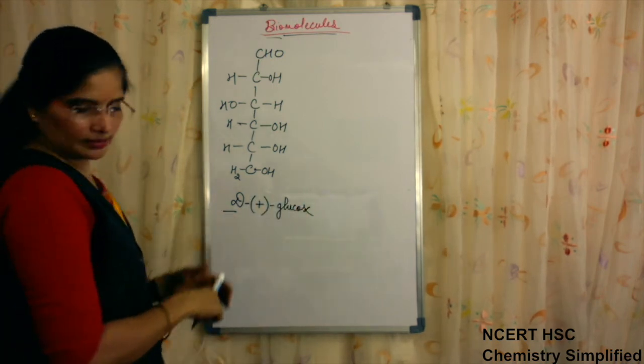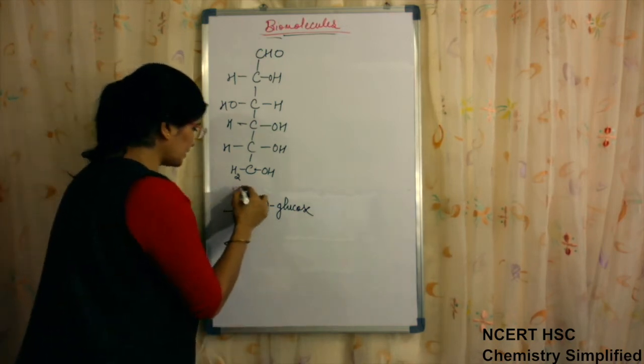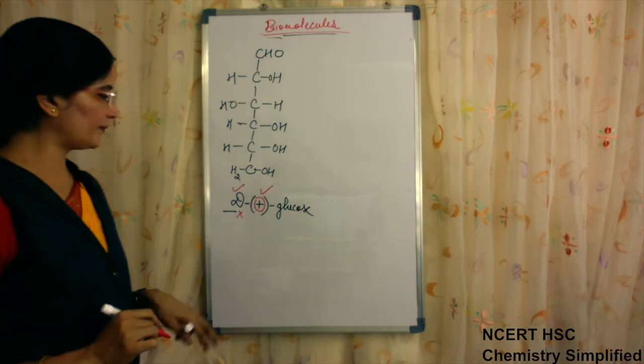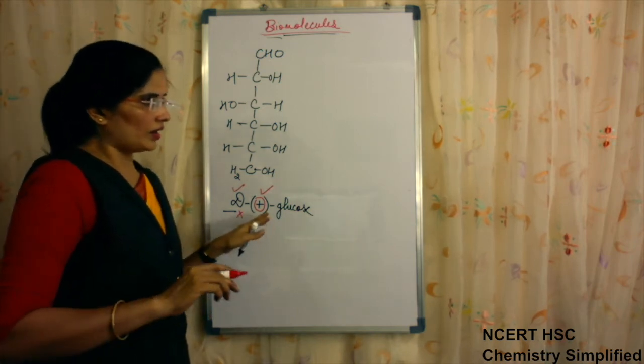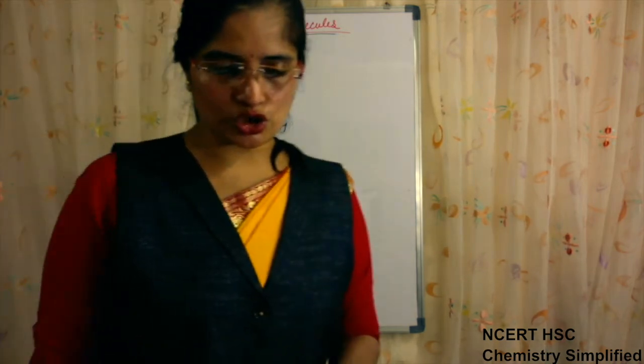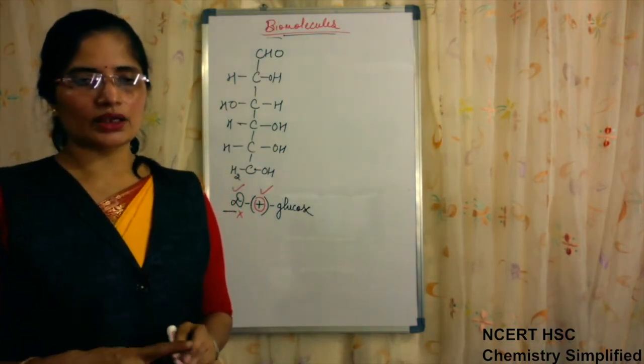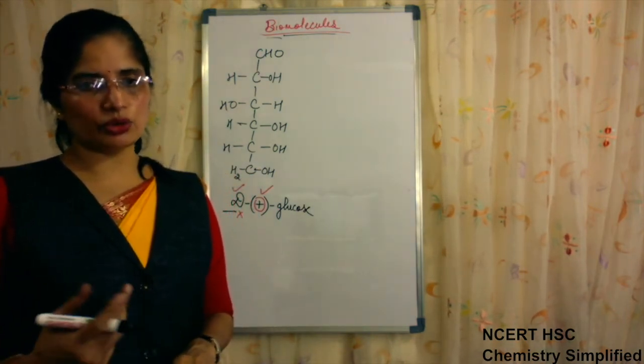Now what is the meaning of this D which is written? D is not for dextrose. And what is the meaning of this plus written? Now first thing is this: dextro is for dextrorotatory and levo is for levorotatory.